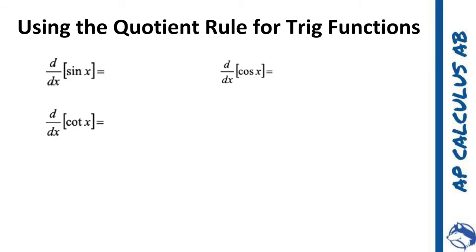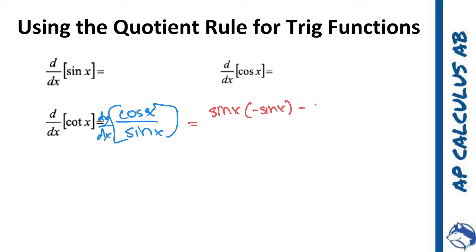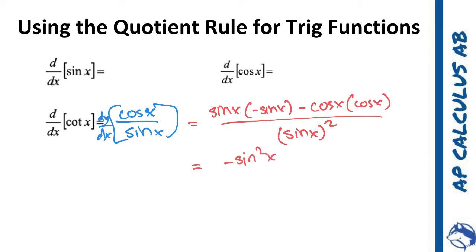Here's the next one. We're talking about the cotangent. This is where we have the cosine of x over the sine of x, and we're going to have a similar outcome here. From here we do low times d high, which is the negative sine of x, minus high d low, which is cosine of x, and this is all over low squared. So we get negative sine squared of x minus cosine squared of x all over the sine squared of x.